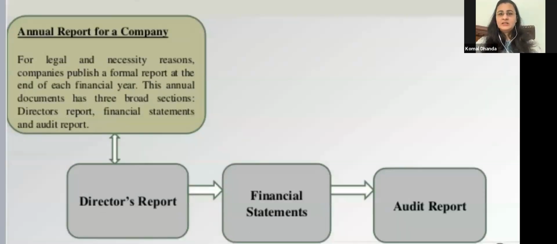See, this is the thing. Annual report for a company. For legal and necessity reasons, companies publish a formal report at the end of each financial year. This annual document has 3 broad sections: director's report, financial statements, and auditor's report, right? So the financial reporting, which will take place at the end of every annual year, will consist of a director's report and also financial statements, and at the end, auditor's report.